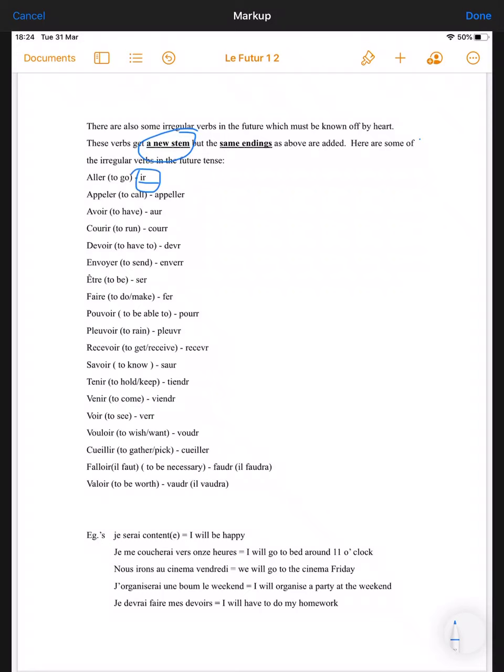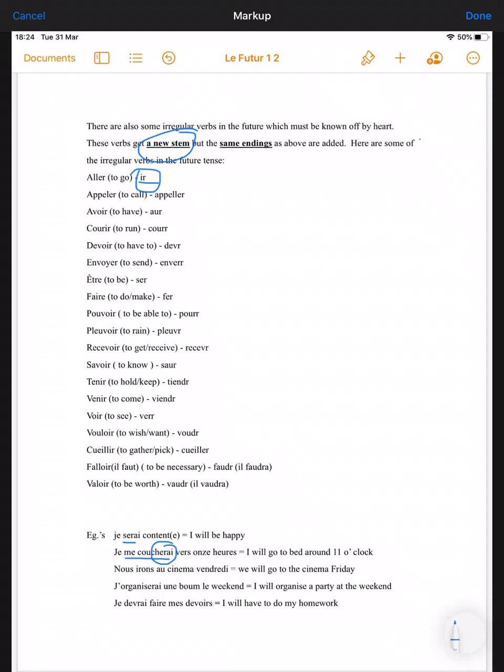So if you look at the bottom, just for a few examples, je serai content means I will be happy. Je me coucherai vers 11h. I will go to bed around 11 o'clock. So that is a reflexive verb. So if you remember those ones, je me lève, je me couche, je m'amuse, those reflexive verbs, you just treat those like a regular verb. Okay, so that part, it was an ER verb. You added on the ending for AI. You do change the pronoun in the middle. So je me coucherai. You would go to bed would be tu te coucheras.